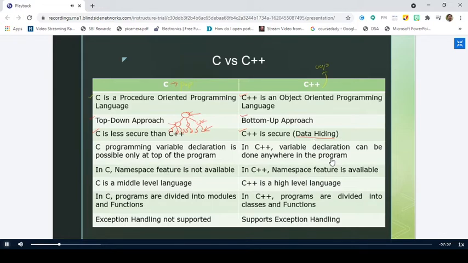Yes, we are going to hide the data. In C, the data moves freely throughout the program. But in C++, we won't allow the data to move freely around the program. That means we won't allow the data to be accessed by other parts of the program.